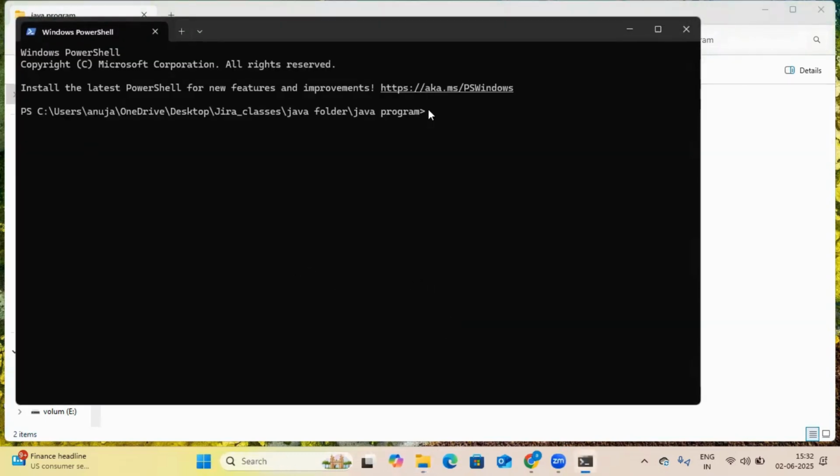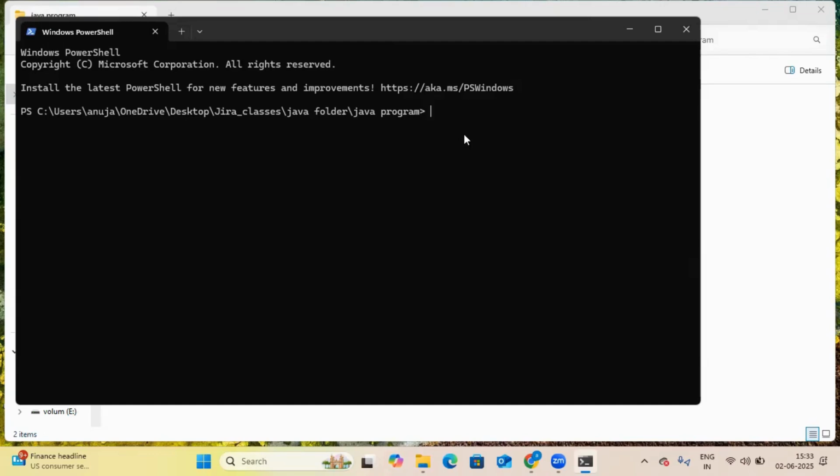Now we have created our first Java program. Here we are seeing how to write a Java program and how to run a Java program. We have installed Java inside our system or PC. Now we will run a Java program. We have installed JDK, Java Development Kit, which is a compiler and runtime environment. Now we have written the code. Now we will compile it into a dot class file, which is converted by the compiler into bytecode, that is for the JVM, and from the JVM it is converted to machine code.